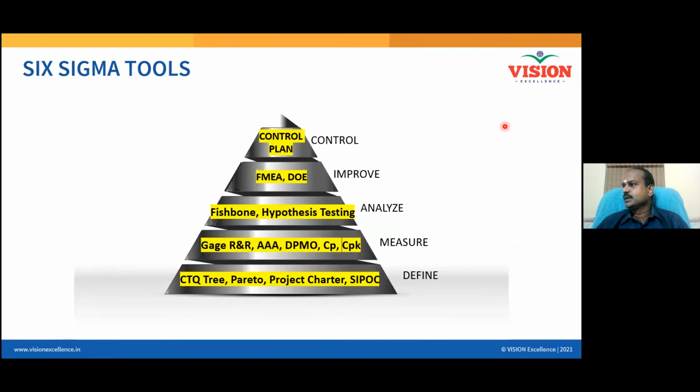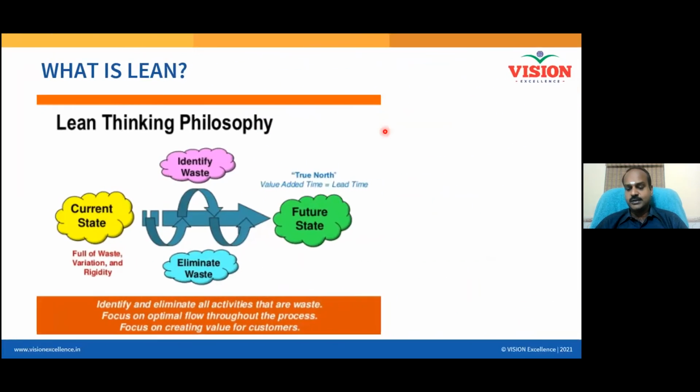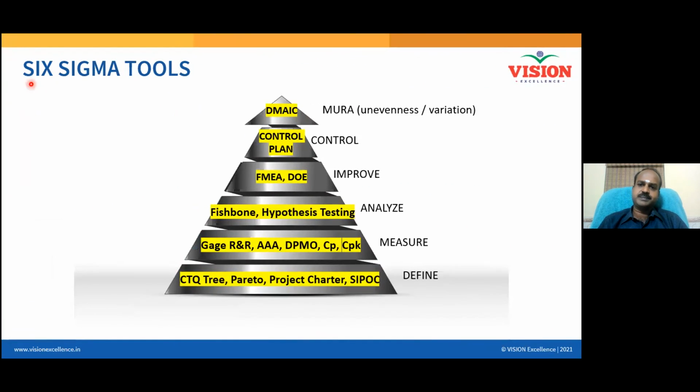And so many tools you will be learning in Six Sigma, right? In the define phase, certain tools; in the measure phase, certain tools; the analyze phase, improve phase, and control phase. And ultimately, we are trying to reduce Mura. Mura means variation. Mura is a Japanese word, which simply means variation. So I would like to stop here, and then